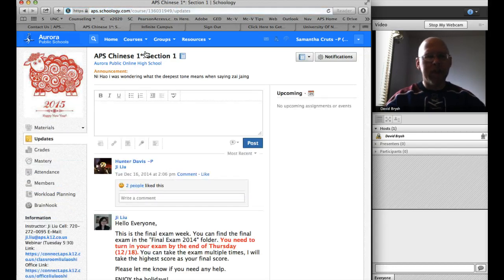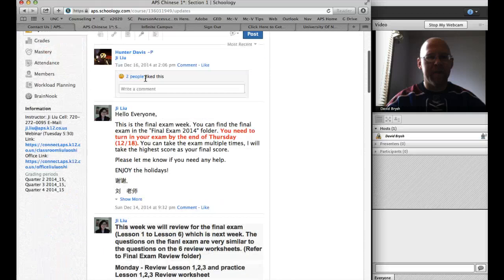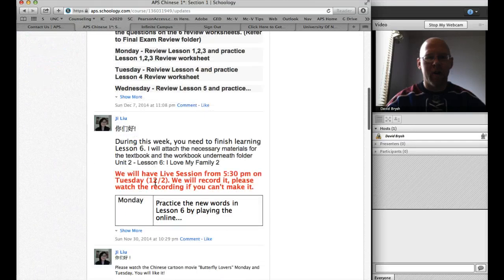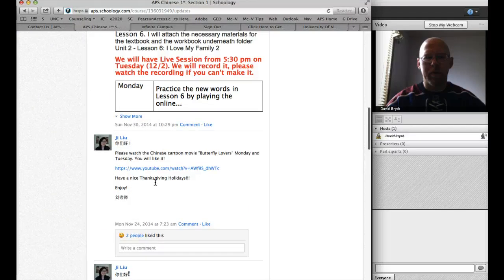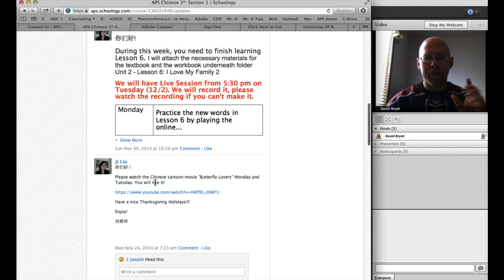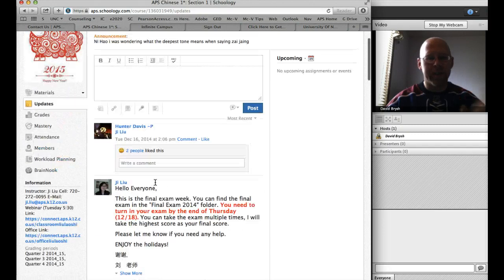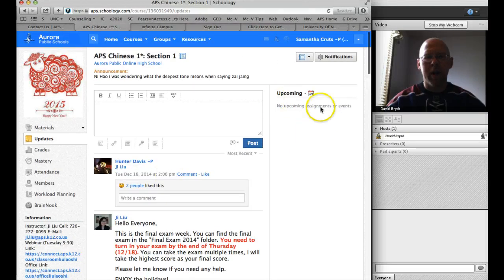So each of the classes is built very similarly. So you could go into math and it'd be built the same way. But basically what you have is a similar kind of announcement page that we were just looking at in your main one, although this one is specific to this class. So this is only Chinese announcements. You can see that there. If we had upcoming assignments, they'd appear right there.